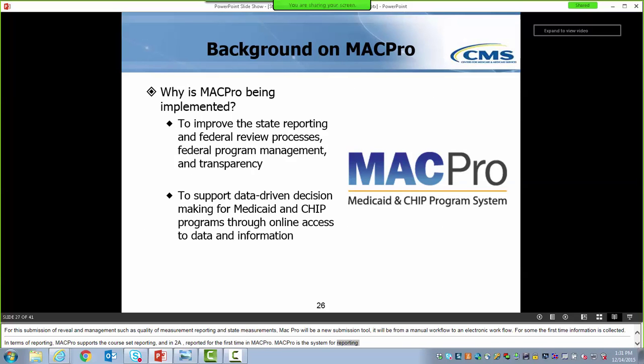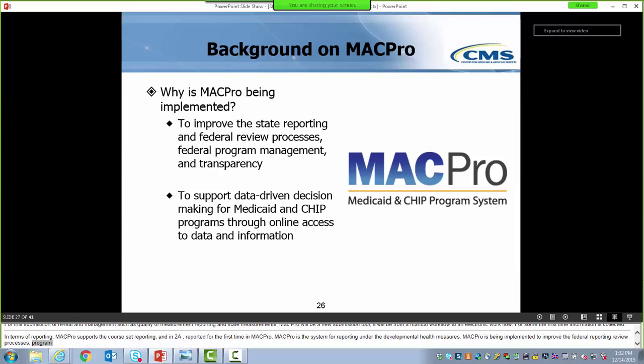MACPRO is being implemented to improve the state reporting and federal review processes, program management, and transparency. Both the CMS and states will know where a submission resides, when the CMS response is due, and the status of the review. Additionally, MACPRO supports data-driven decision-making for Medicaid and CHIP programs.